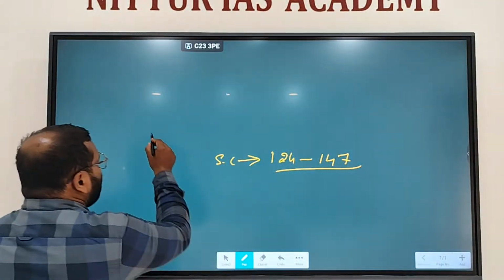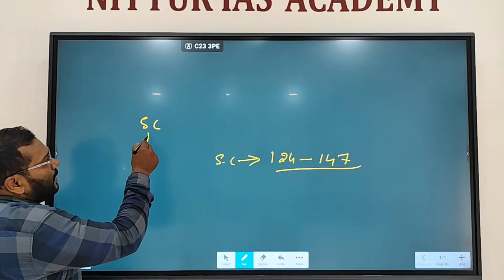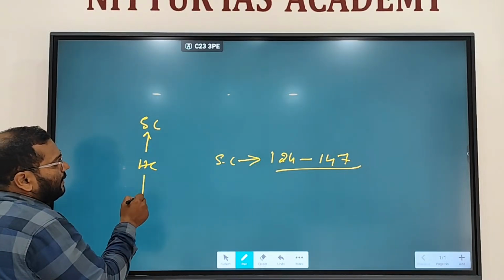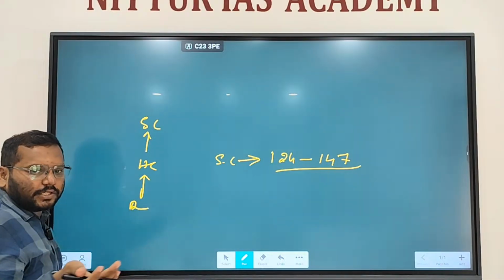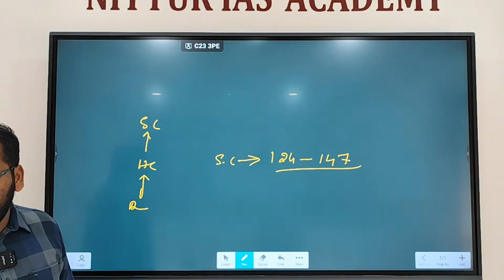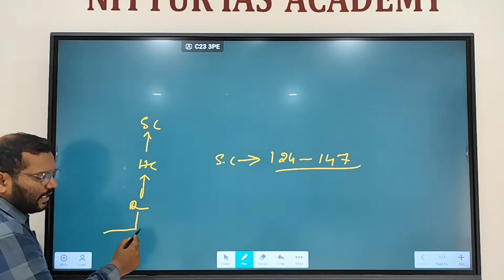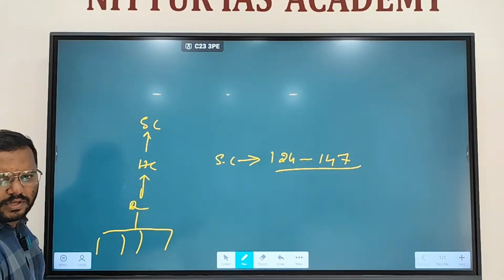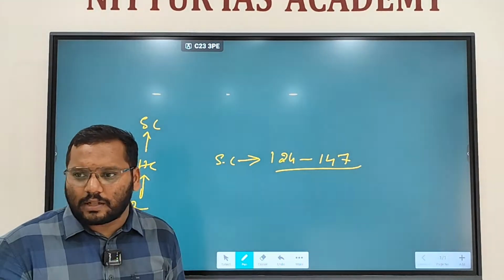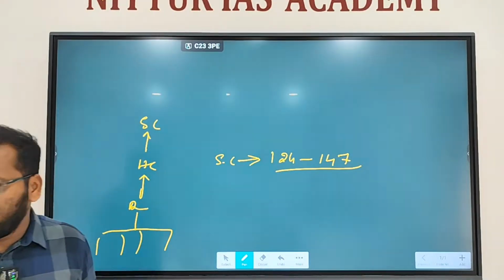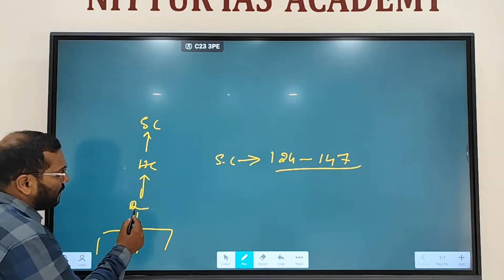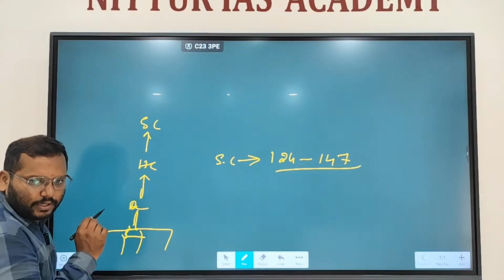So we have Supreme Court at the top. Below that there is High Court. Then there are district courts like Sessions Court. Then below there are different sets of courts: city civil courts, taluk courts, JMFC courts. Below district courts there are subordinate courts, right?